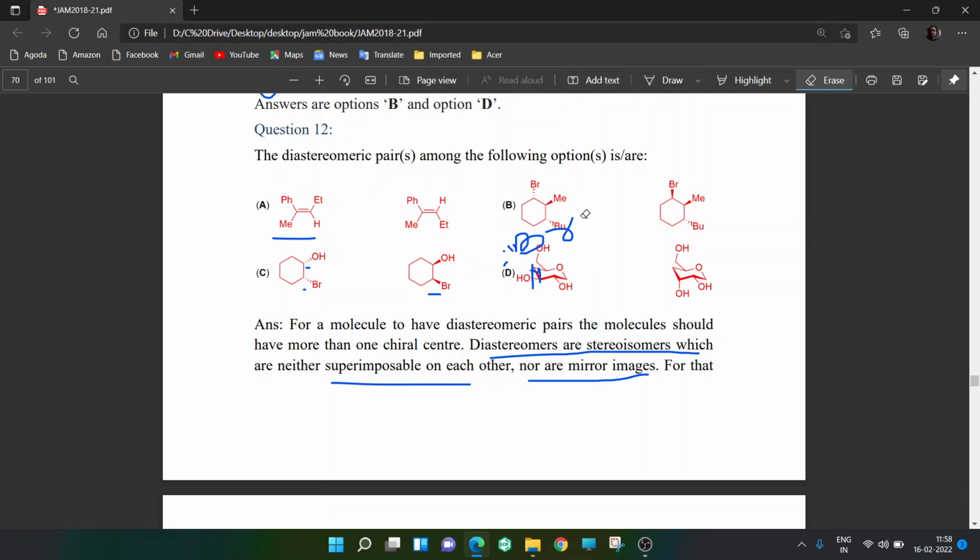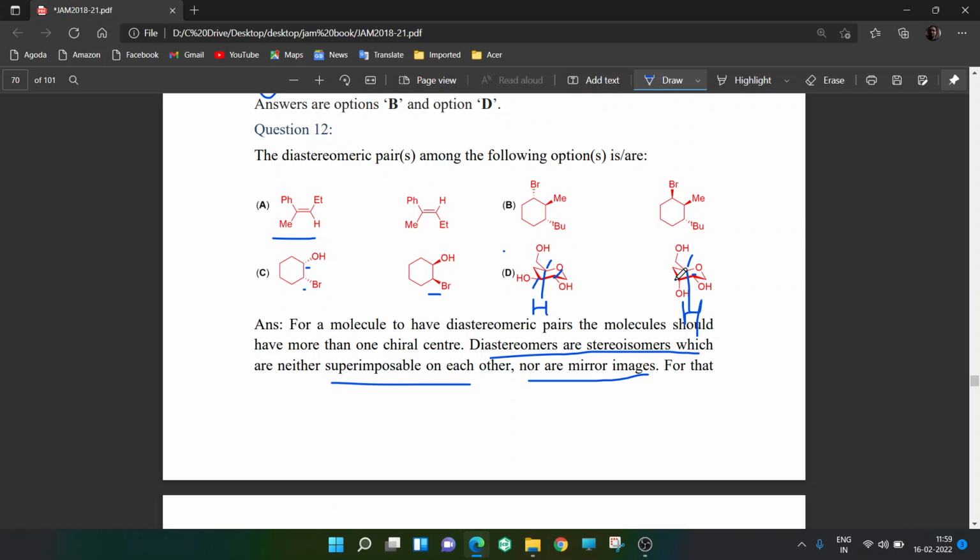Let us look at option D. Option D, again you can see very clearly what happens. This is the chiral center, so it is exact same stereochemistry. Here H is in axial position, and CH2OH is in equatorial position. So here stereochemistry is same. So one chiral center stereochemistry is same. Here also it is same. OH is in axial, OH is in axial. But here, one OH is in equatorial position, and here OH is in axial position.